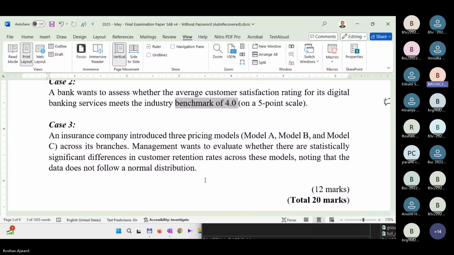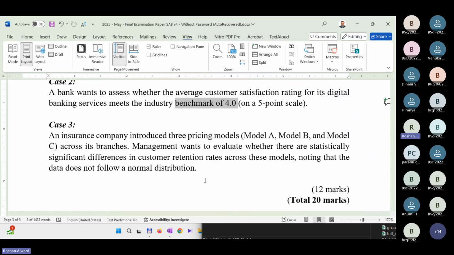Kruskal-Wallis test. Very good. Excellent. Suppose the data was normal, you could have done the one-way ANOVA with post-hoc analysis. But here it says clearly that the data does not follow a normal distribution.